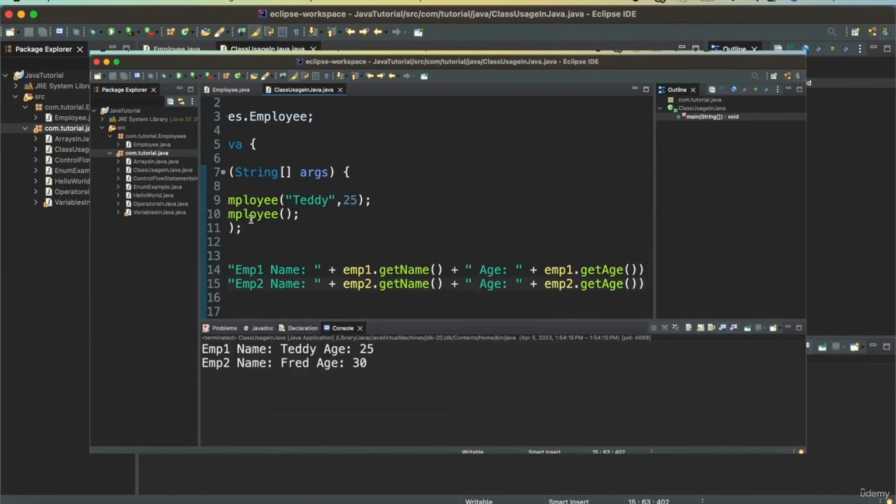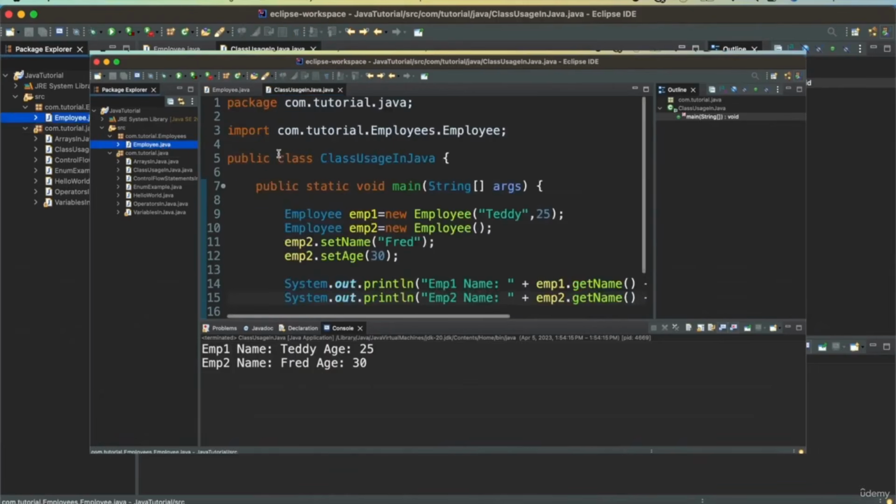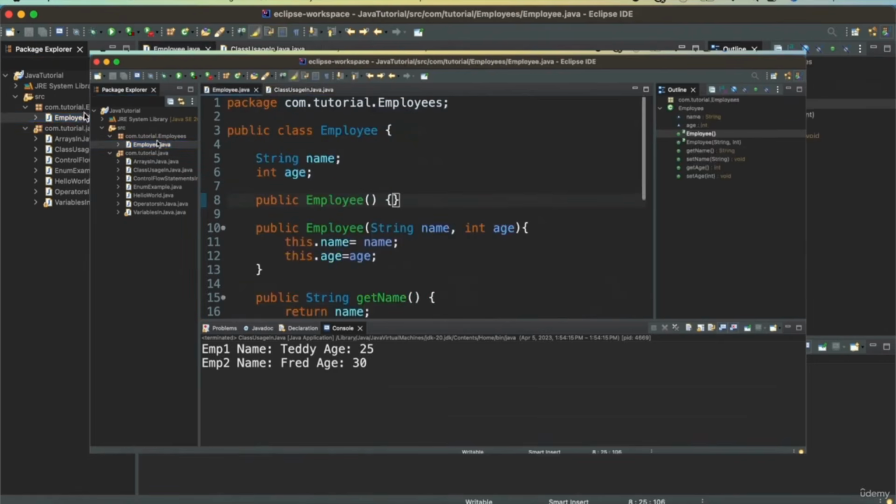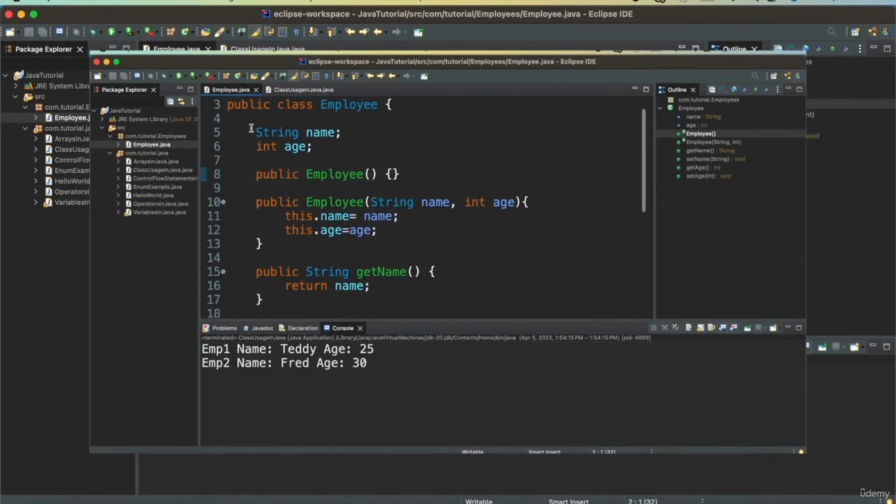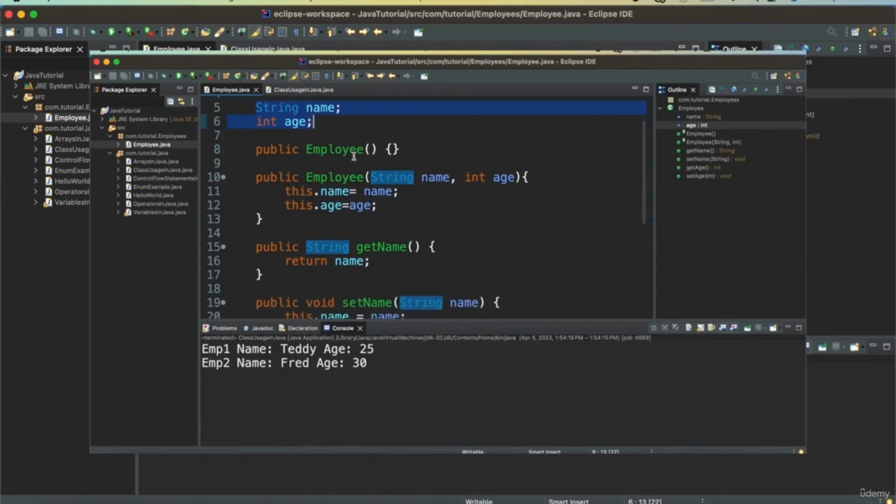So what we did in this example is we created an employee class. We saw how we can create a class in Java. We created a new package. We saw how we can create a package. We added the instance variables, the member variables of this class. We defined two constructors. One is a default constructor.